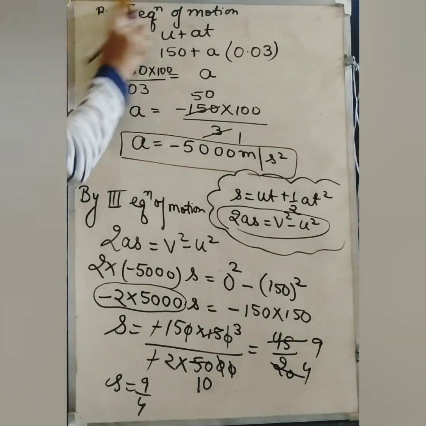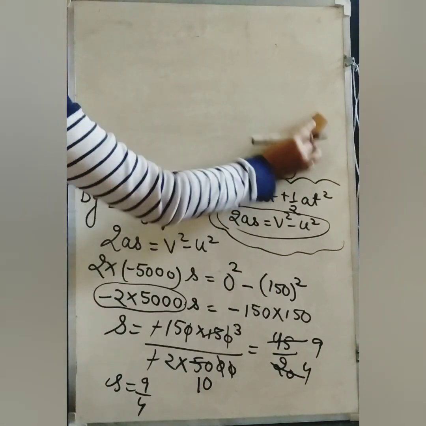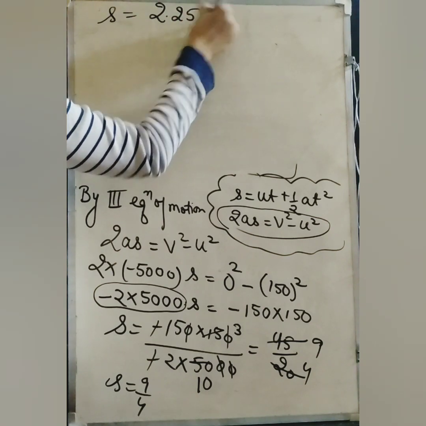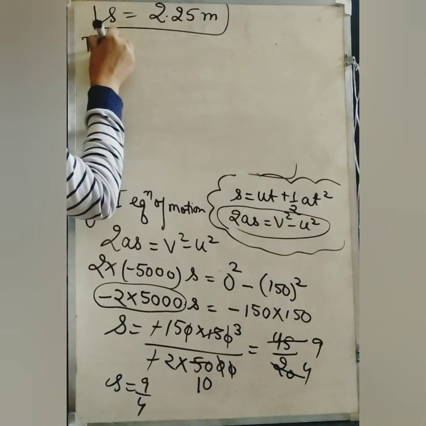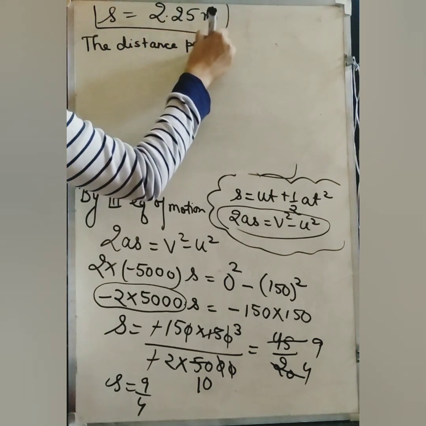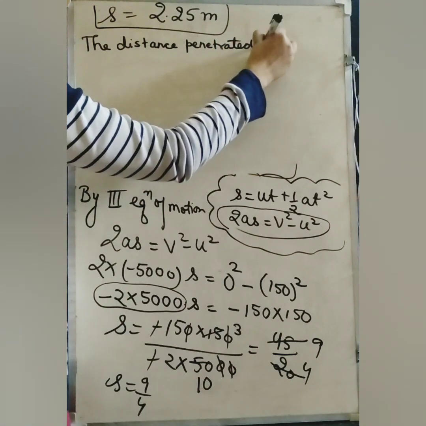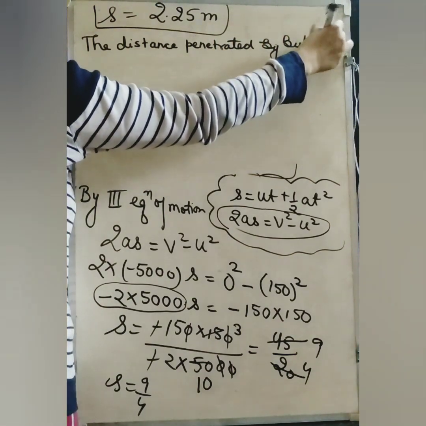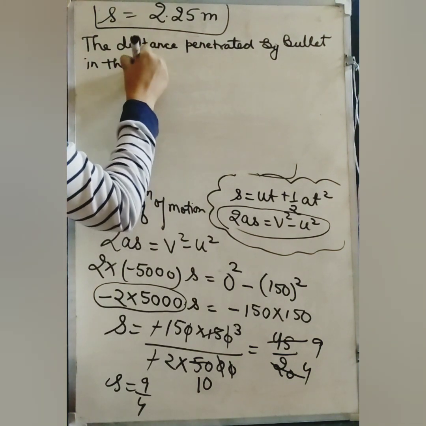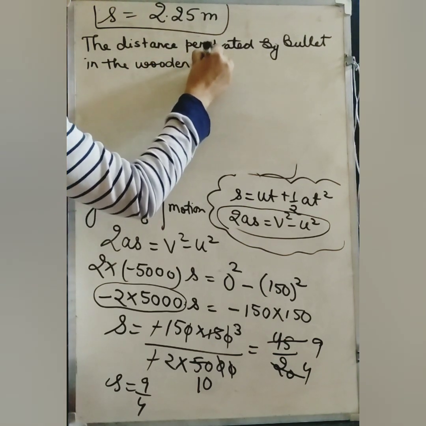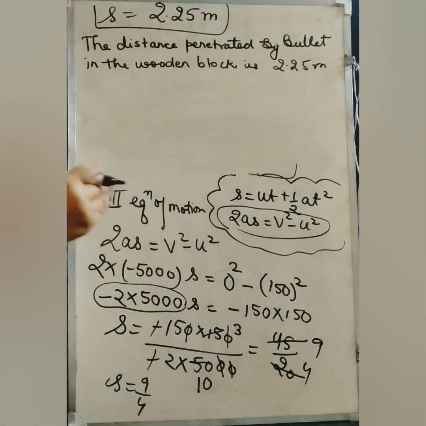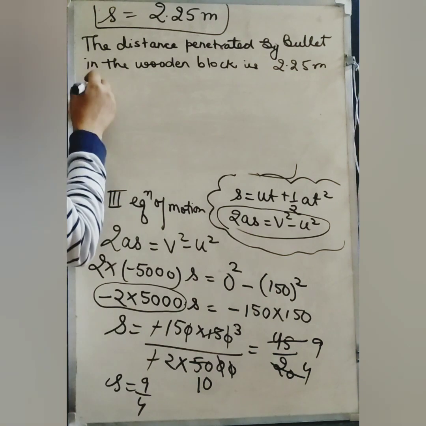Now this calculation is very easy. What is 9 by 4? If you divide it, you will get s equals 2.25 meter. So the distance penetrated by the bullet in the wooden block is 2.25 meter. Now students, one more part is left, to find the value of force.